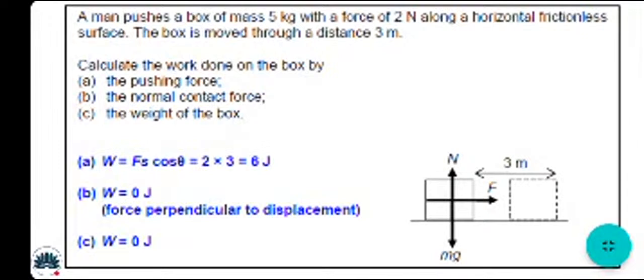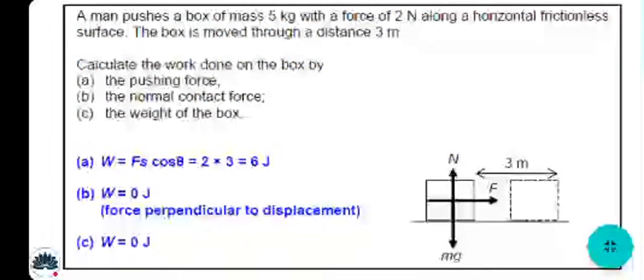All right, so for B, W is 0 joule. The normal contact force is perpendicular to the displacement, so it is obviously 0.